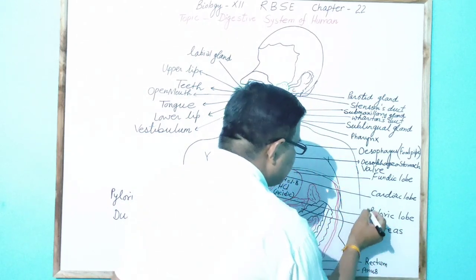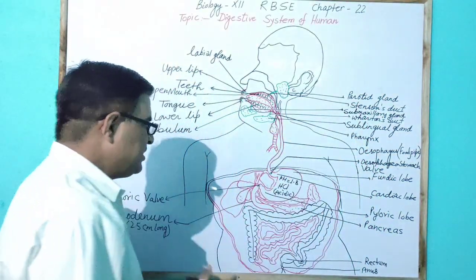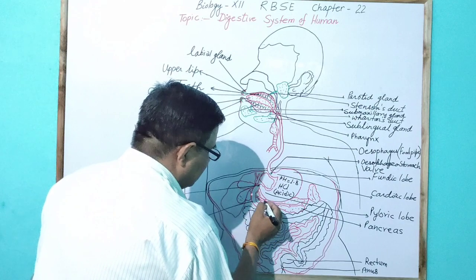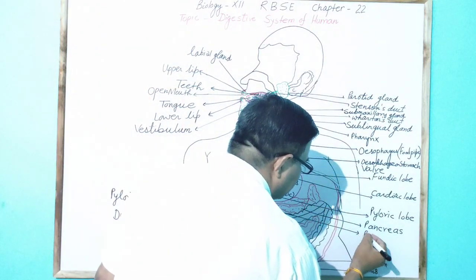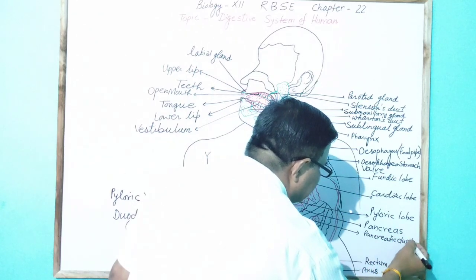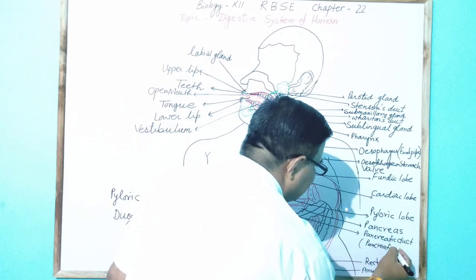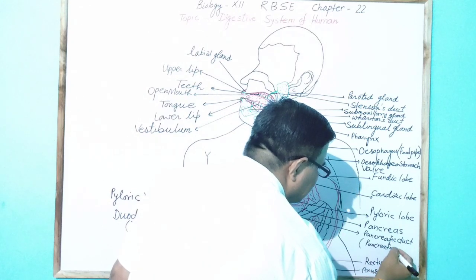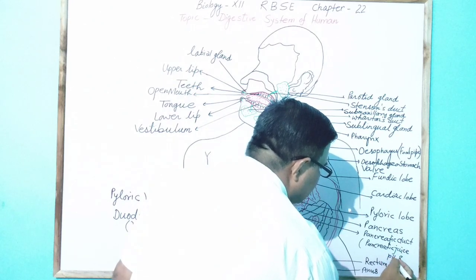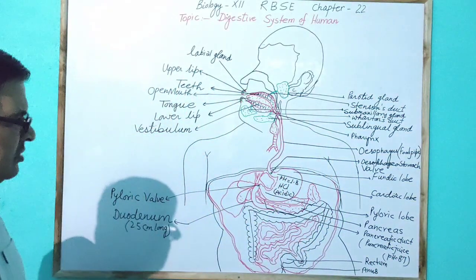The pancreatic juice is carried by a duct, the pancreatic duct, and this pancreatic juice has a pH of about 8.7, which means an alkaline condition.